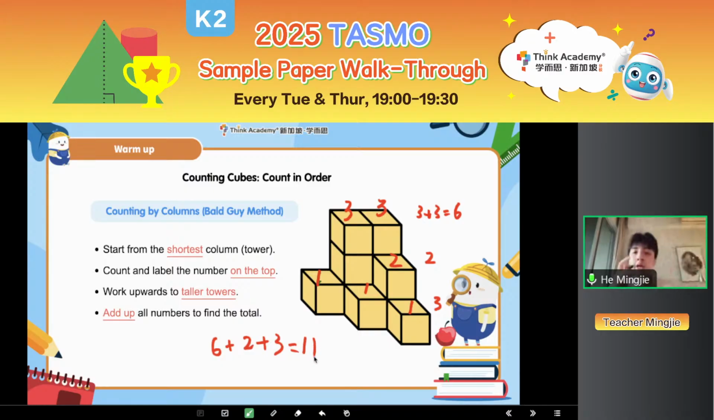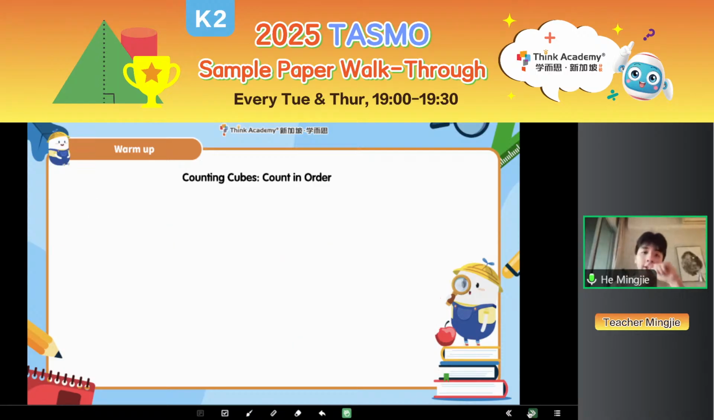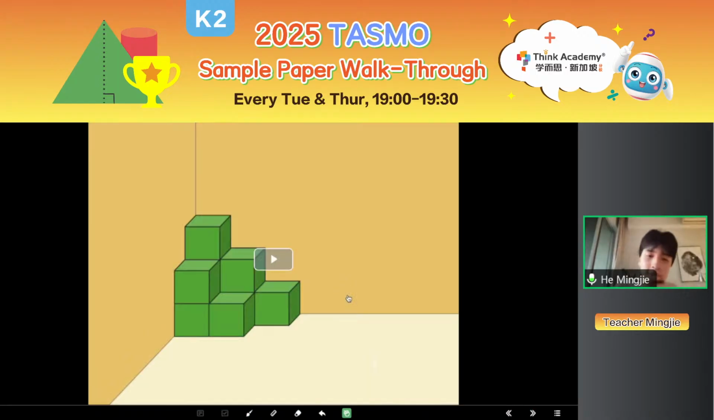Very good. So you can plus them one by one, or you can calculate all the 3s, all the 2s, all the 1s, and then plus them together. Both can, okay? So that's easy, right? Because we can calculate them in order, column by column, tower by tower, so we will not make mistakes. Okay, so now let's have a video to see how to actually label and count them in order.